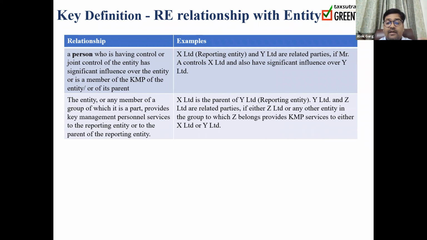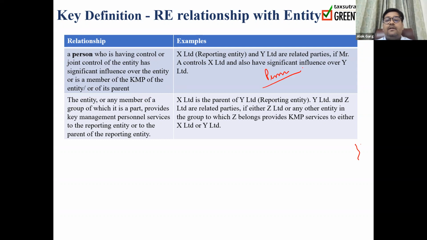So in this case, if a person who is controlling or jointly controlling an entity is also having a significant influence in another entity, then these two entities will be considered as related parties. Clear?